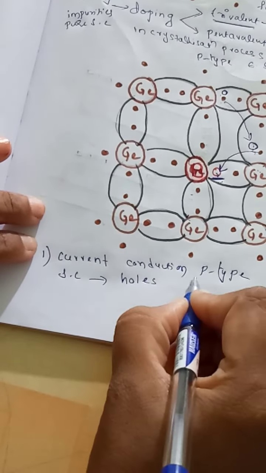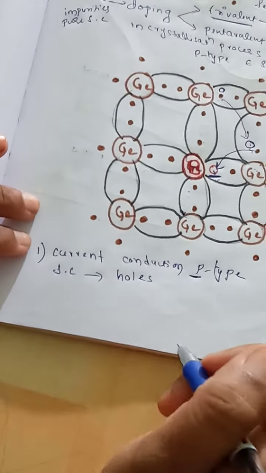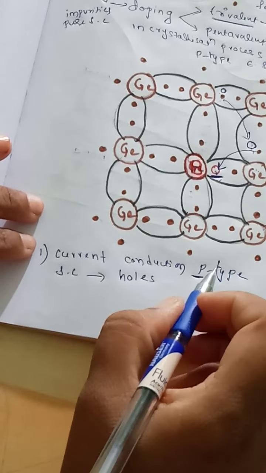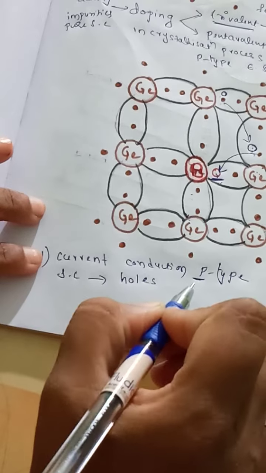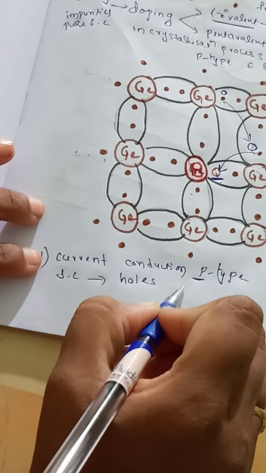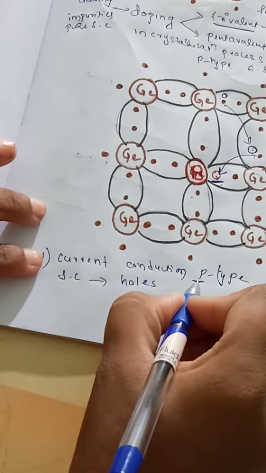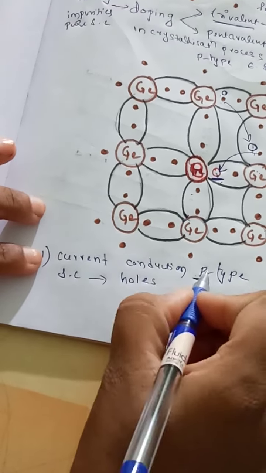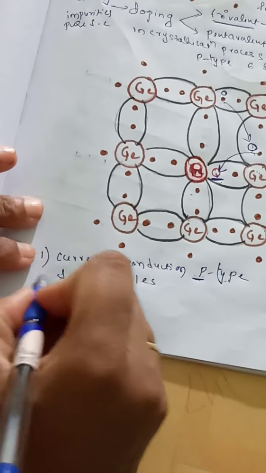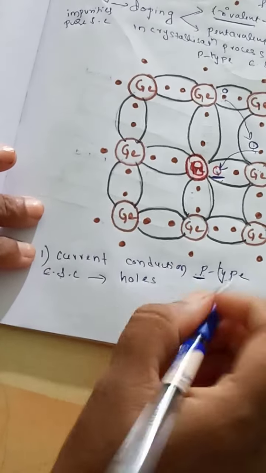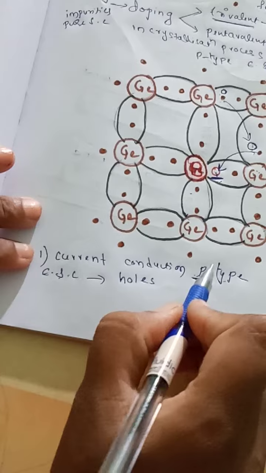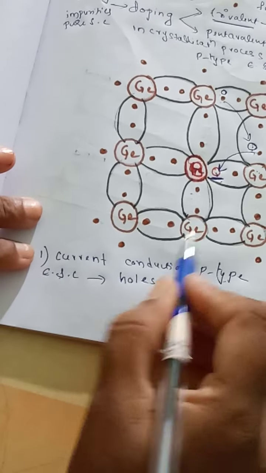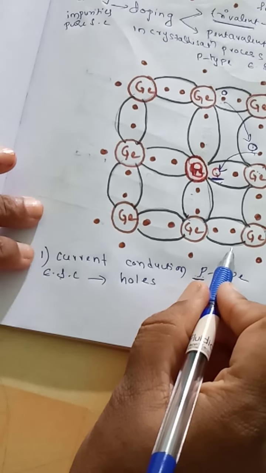Why is it called p-type? Because here current conduction is due to positively charged holes. P for positive. So we call it a p-type extrinsic semiconductor.